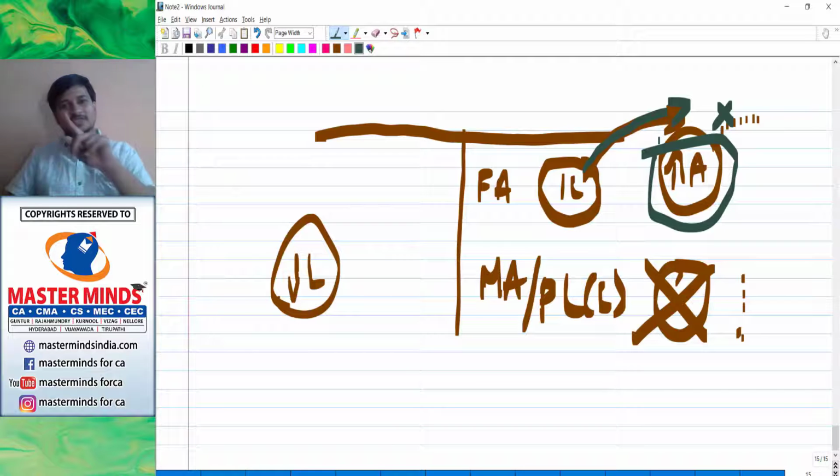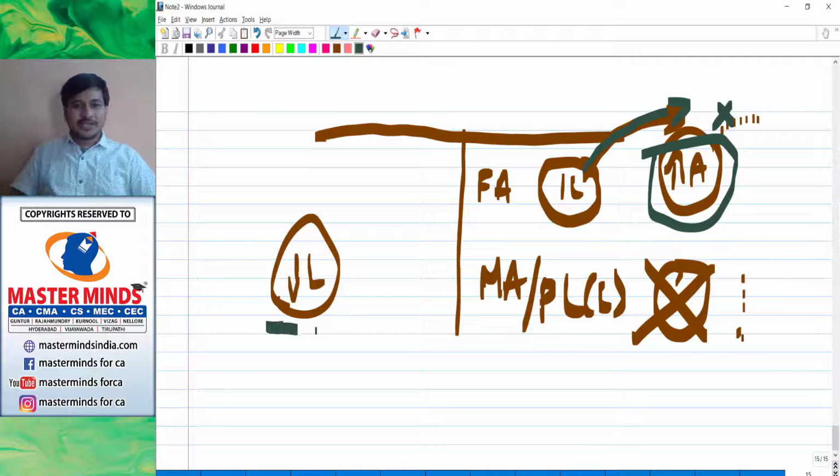So what is the next option that you have? To decrease your liability. So you have to arrange a meeting with the people. You have to arrange a meeting with the creditors. You have to arrange a meeting with the lenders. You have to talk with each and every outsider. And you have to ask them to decrease your liability.